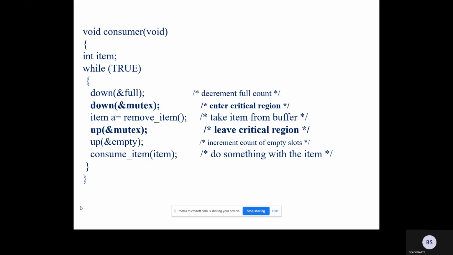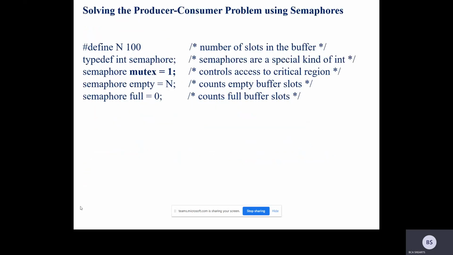Okay. So this is done with the help of three concepts: mutex, empty, and full. Mutex allows you to take care of the critical region, that is, inserting the item and removing the item should not happen at the same time. The empty, we have 100 empties, and that is also checked with the help of semaphores.